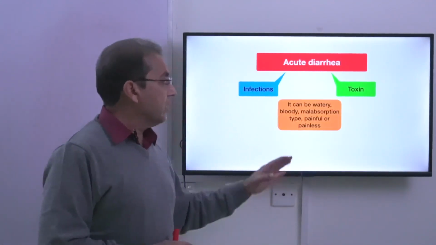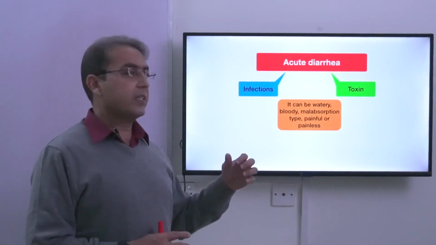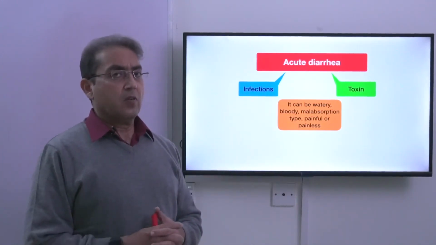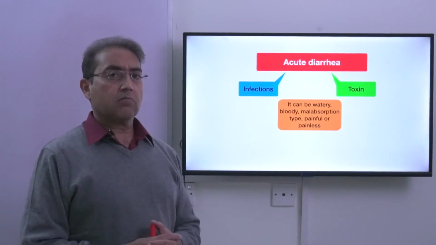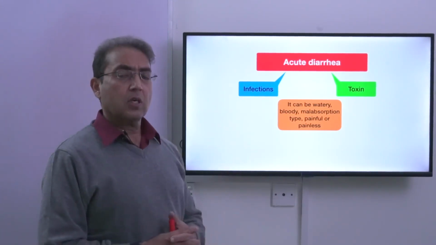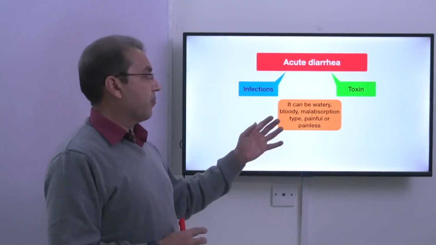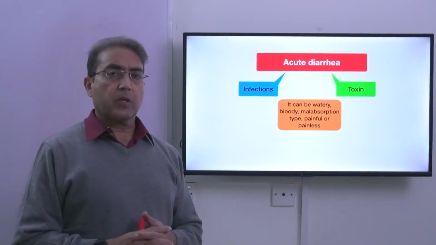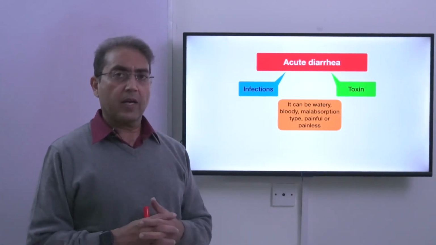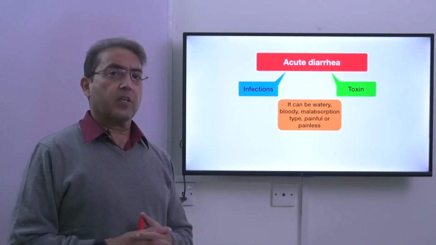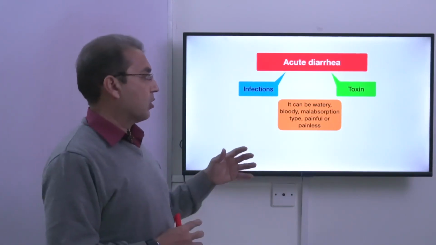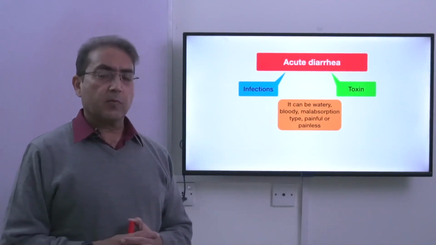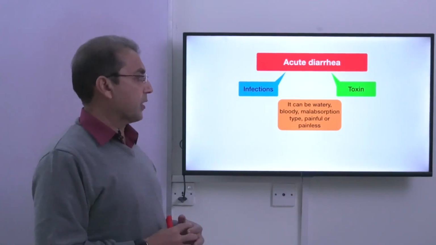Now the diarrhea can be watery. The watery diarrhea is usually because of the toxins or the non-invasive infections. Viruses cause watery diarrhea. Vibrio cholerae can cause a watery diarrhea. Then you can have bloody diarrhea, which can be caused by certain bacteria, for example Shigella or enteroinvasive E. coli, or it can be caused by infections like amoebiasis, the Entamoeba histolytica, that can cause bloody diarrhea.